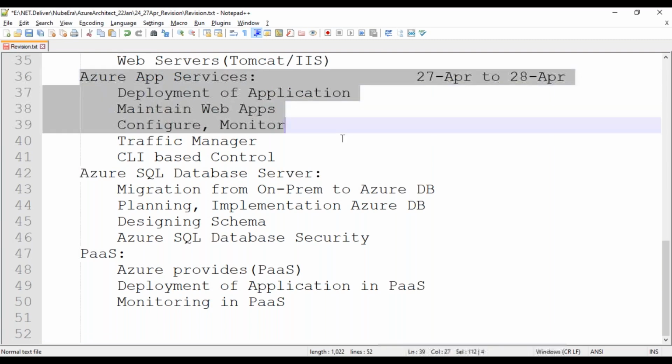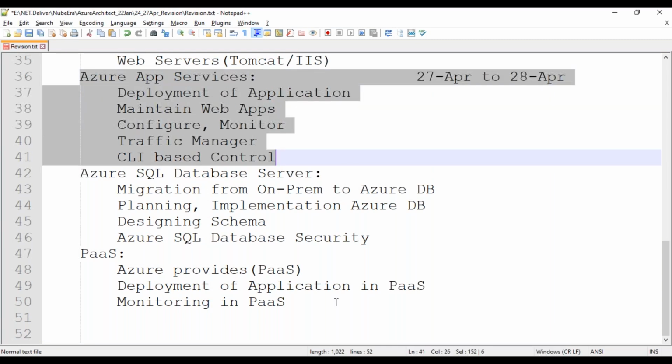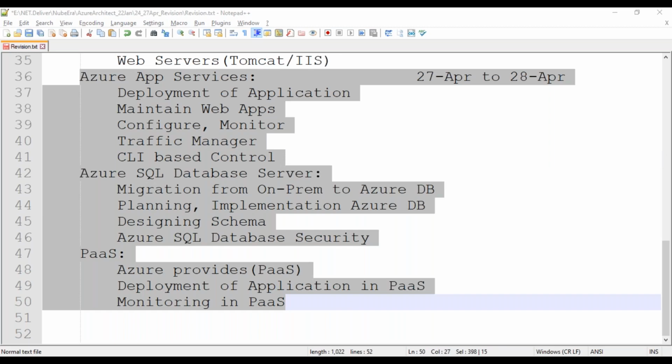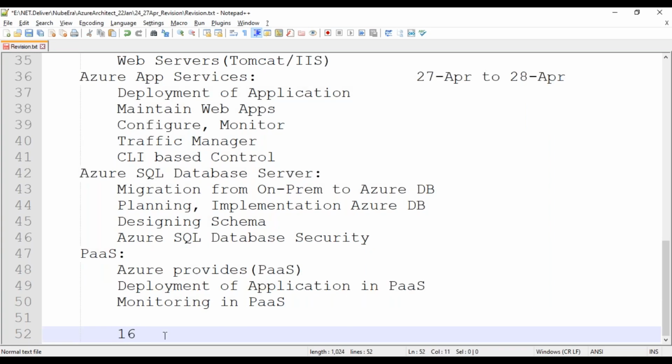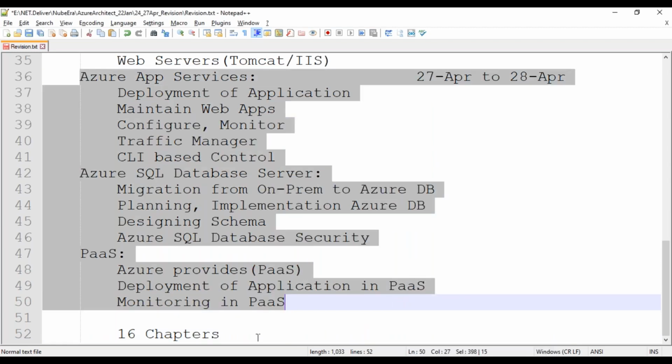Today and tomorrow, what else do we have to cover, Mujahid? After this, what else do we need to cover? In total we need to cover 16 chapters. We have already covered more than 8 chapters. Now we are focusing on these 3 chapters, and then 5 or 6 chapters are still remaining. All that content I already shared with you. If you missed it, let me know and I will try to share it again.